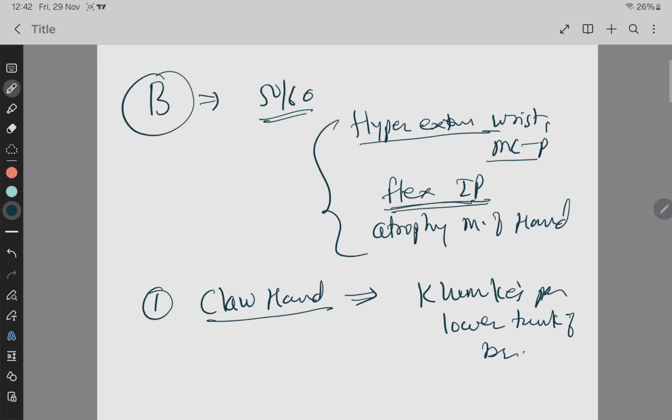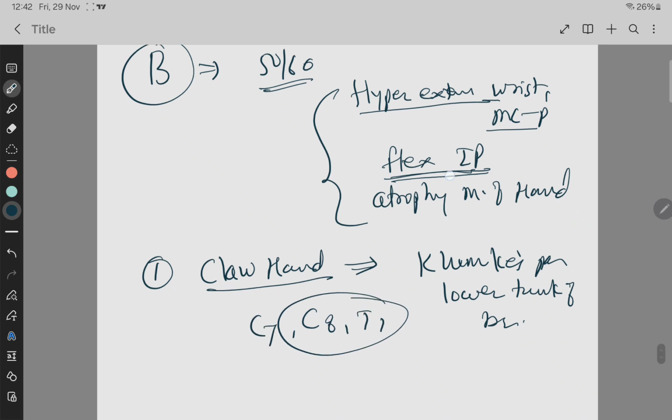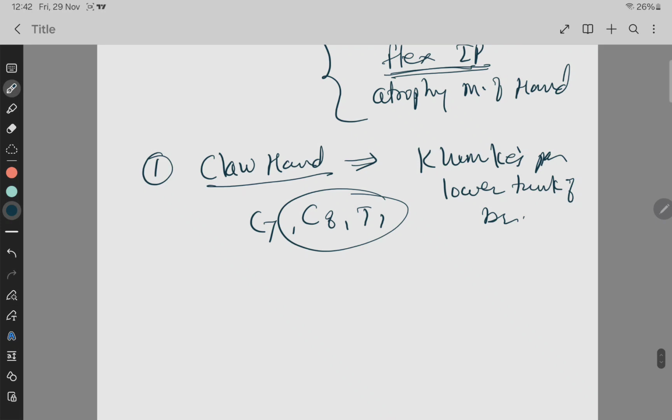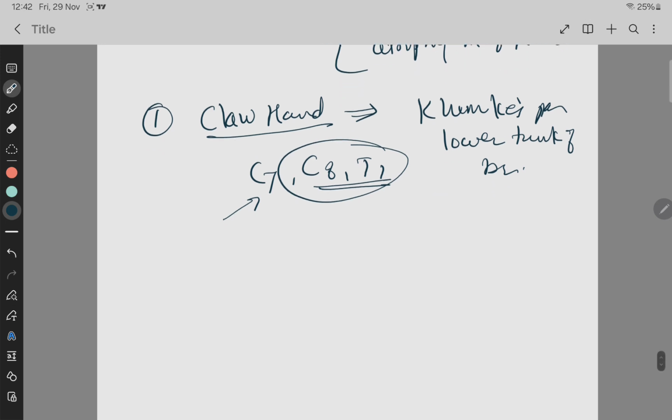What is the mechanism behind the injury? Patient falls on outstretched hand, that will lead to the hyperabduction at the shoulder joint, and that will lead to the injury to the lower trunk of the brachial plexus. And mainly which nerves are involved? C8 and T1 segments along with the C7. Okay, these get involved. Okay, so mainly C8 and T1 along with the C7. Okay, so which nerves are commonly involved?